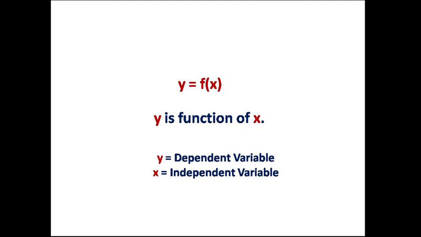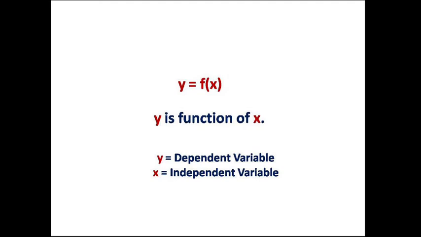So x will be your independent variable and y will be your dependent variable. So in correlation we try to find out the relationship between two variables, and further to assess the dependency of one variable on the other, we will study regression. That portion I will cover in a later video.